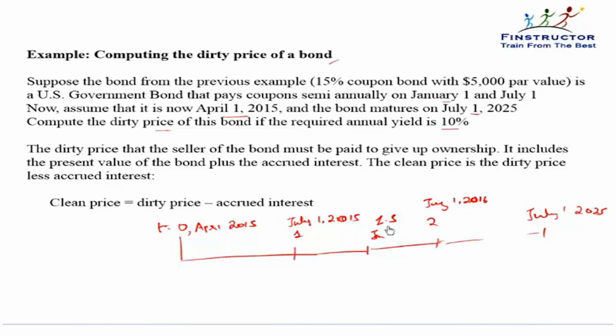This is the first payment, this is the second payment, this is the third payment. So till July 1, 2016, that is 1 year later, 3 more payments are coming. 10 years later, 20 payments will come if at t equal to 0 there was no payment. But at t equal to 0 also there is a payment. So there will be a total of 21 coupon payments of the amount 375 that we had calculated earlier.